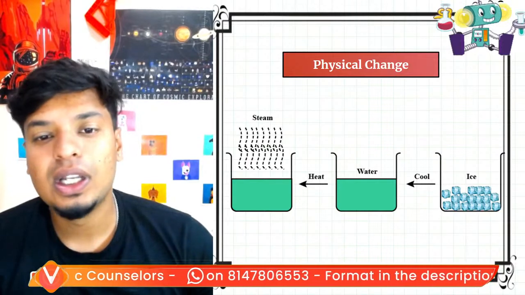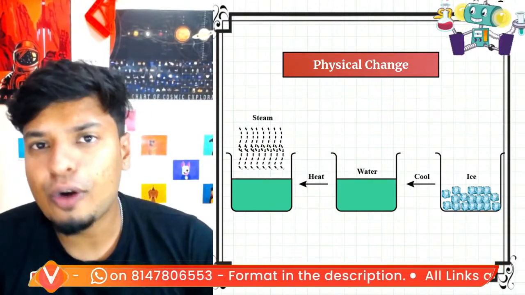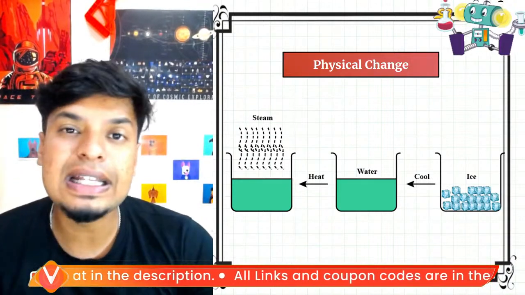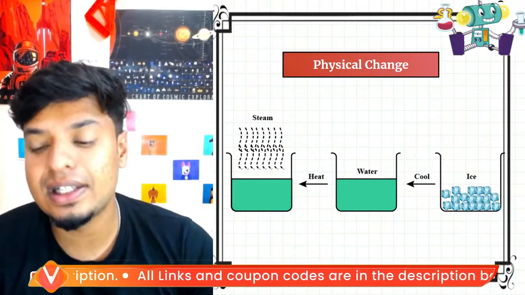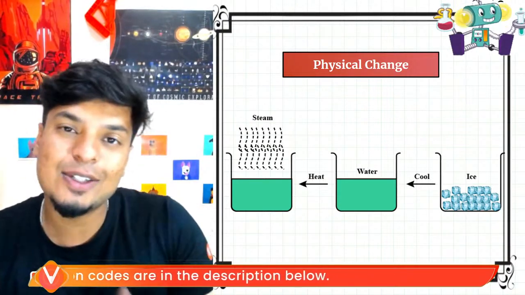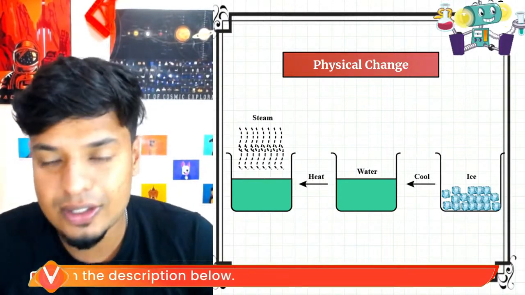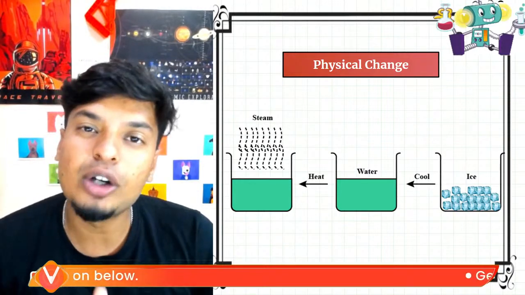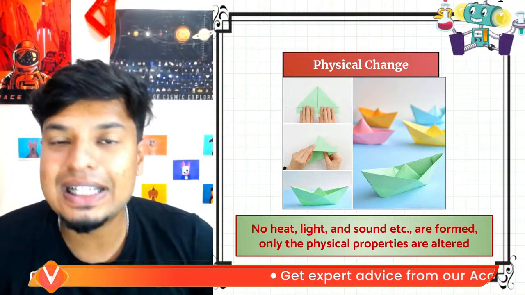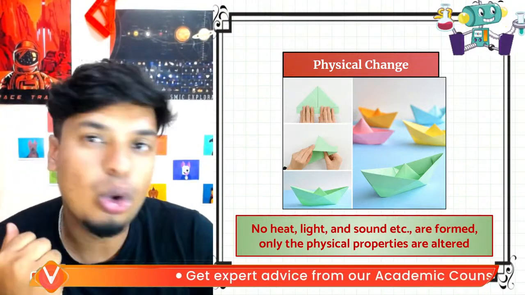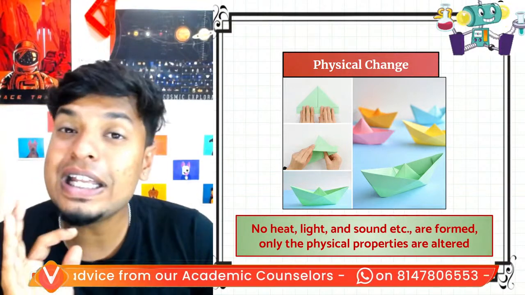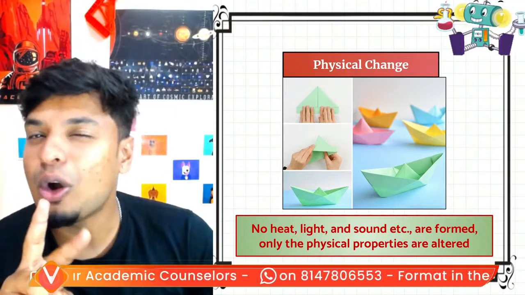Great. Now, for example, boiling of water, right? Evaporation is a physical change. Melting is a physical change. Freezing is a physical change. So change in the state, solid to liquid to gas, gas to liquid to solid, is also a physical change. Ice to water to vapor, physical change. So during a physical change, no heat, no light, no sound are formed. Only the physical properties are altered.